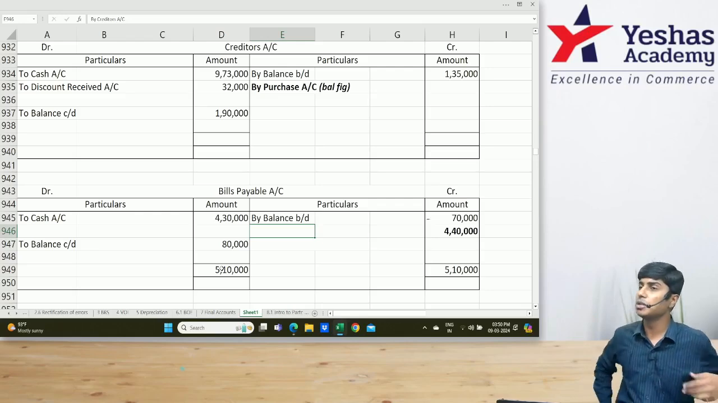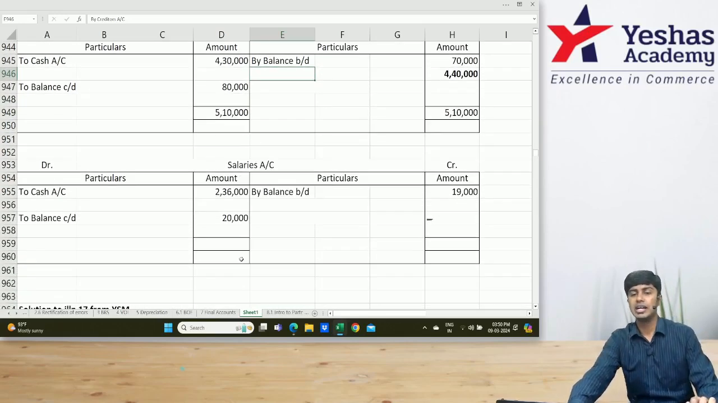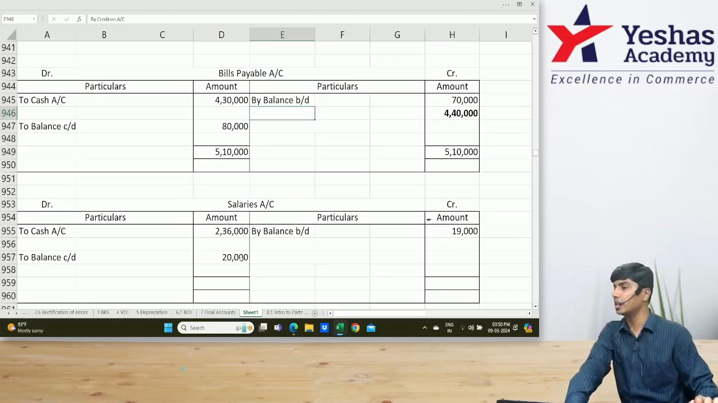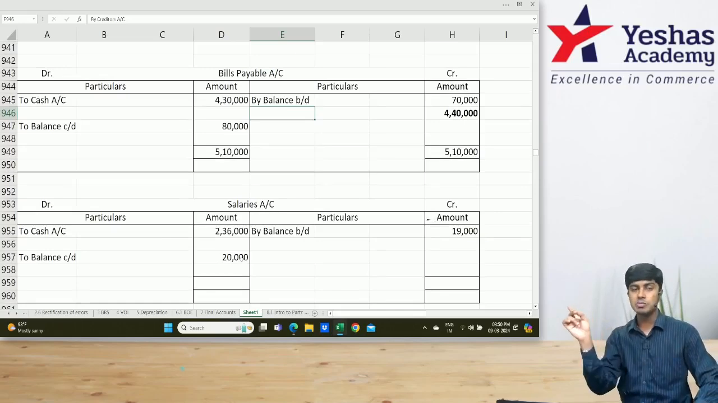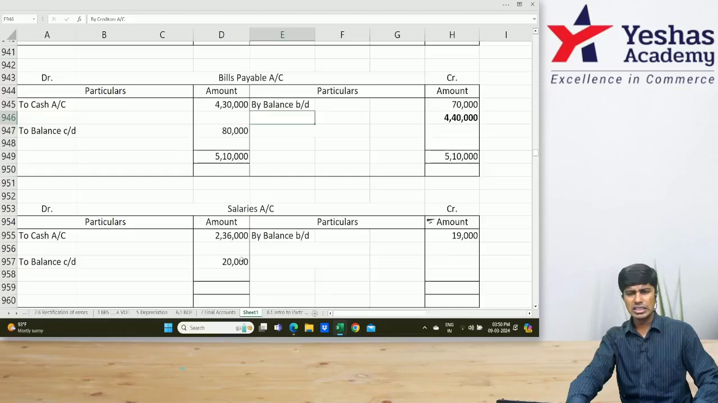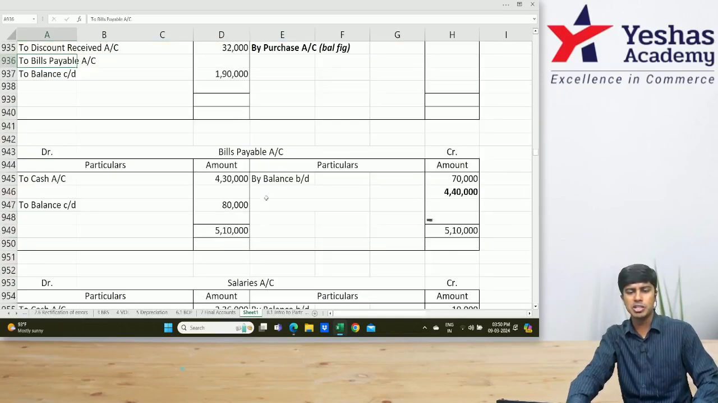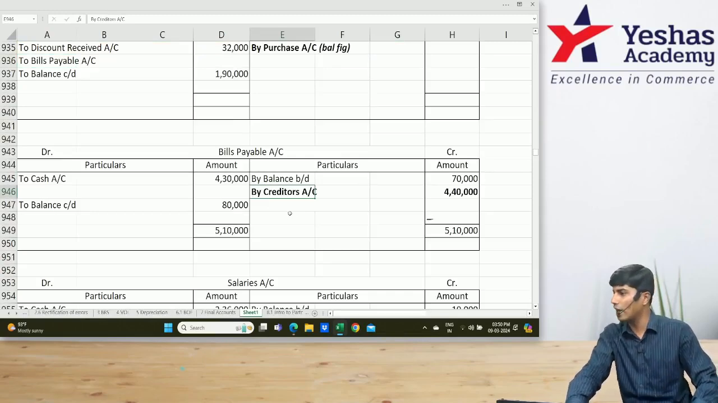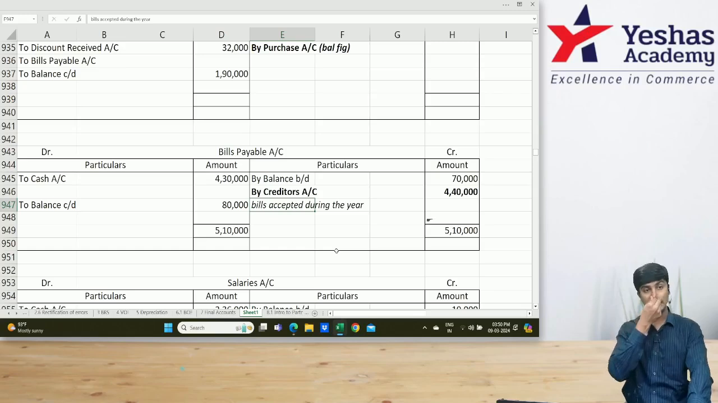When someone raises a bill on you and you accept it, what is the journal entry? Creditors account debit to bills payable account. Correct. In creditors account we'll write to bills payable. In bills payable account we'll write by creditors 4 lakh 40. Understood? This is the bills accepted by us during the year.